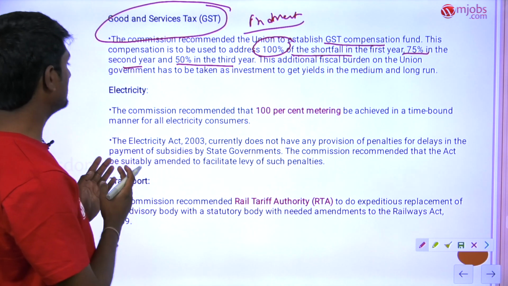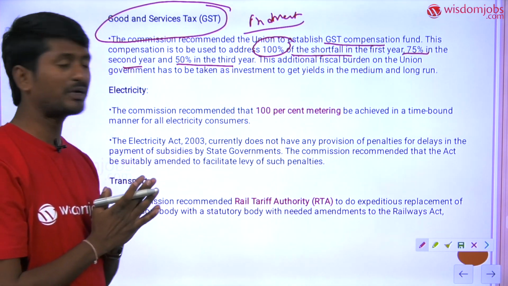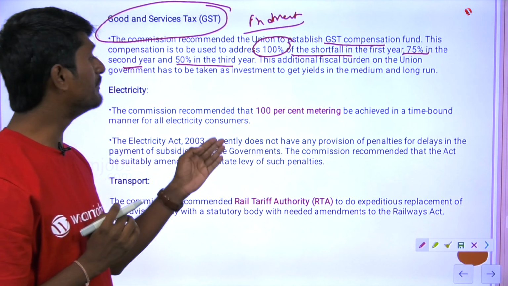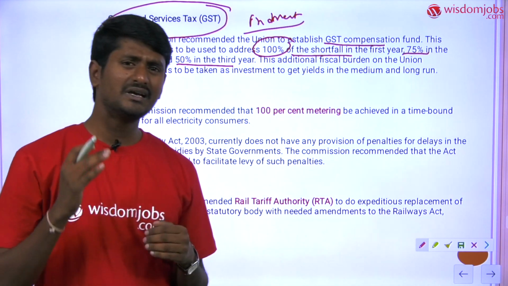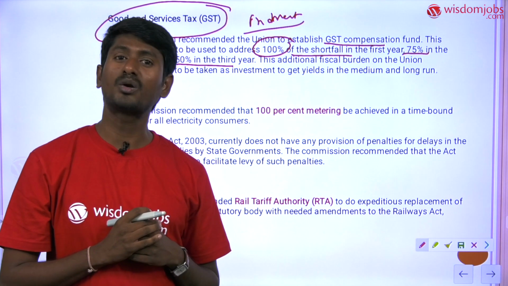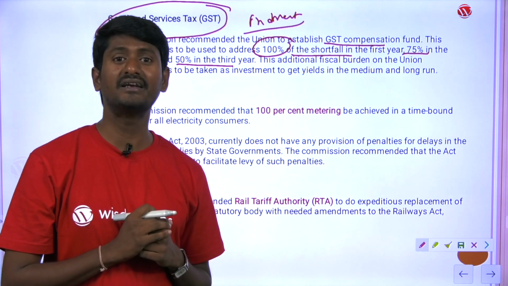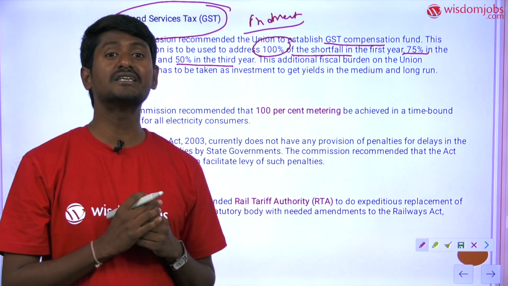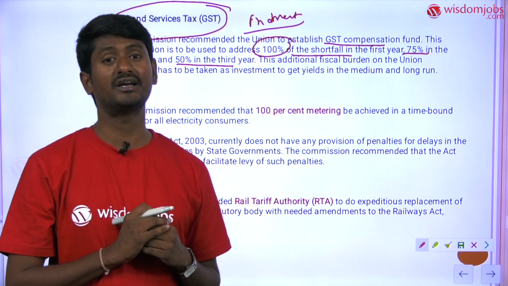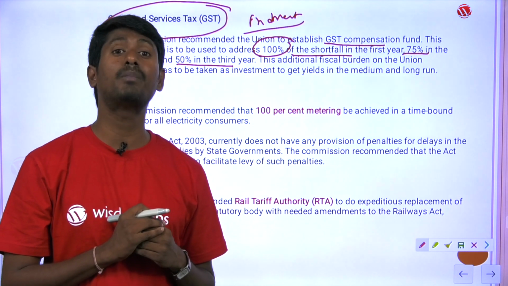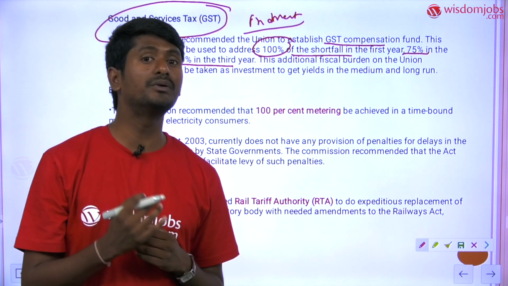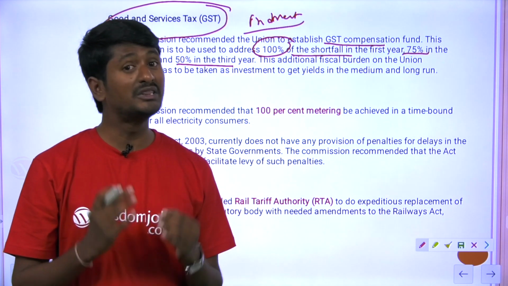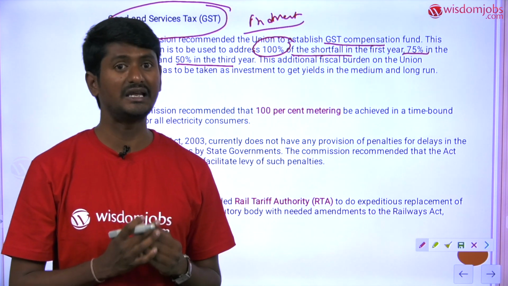And the next important area is electricity. With respect to electricity, the commission has recommended that 100% metering must be achieved. It means the Finance Commission will recommend not only the transfer of resources between the center and states, but it will also try to address those areas which are referred by the President of India. If the President of India has referred public utilities, how the public utilities must be taxed and how the public utilities must be improved, in those areas also the Finance Commission can investigate.